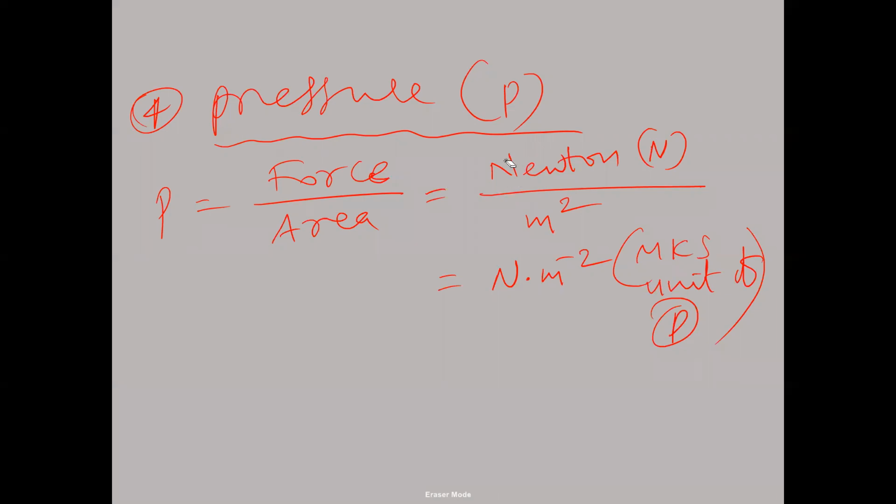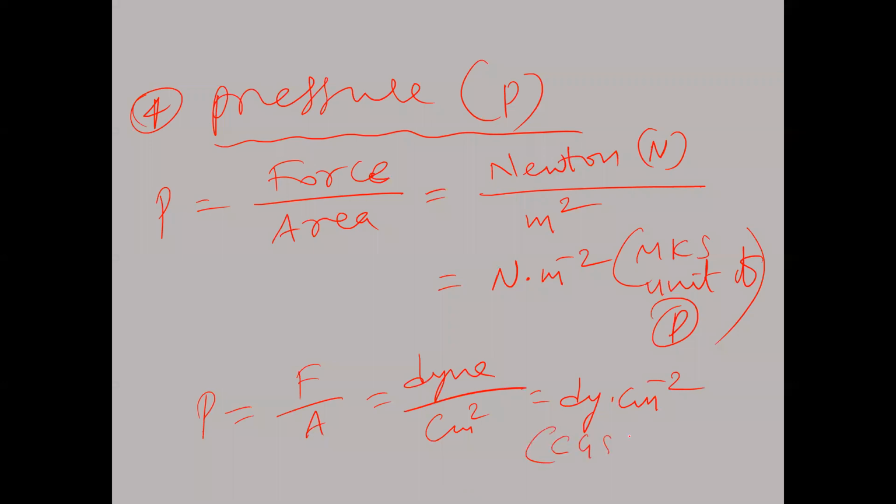Now the CGS unit: force in CGS is the dyne, and area is centimeter square. So dyne per centimeter square, dyne centimeter inverse 2, is the CGS unit of pressure. The MKS unit is Newton per meter square. The remaining part we'll discuss in the next class. Take a screenshot of this.